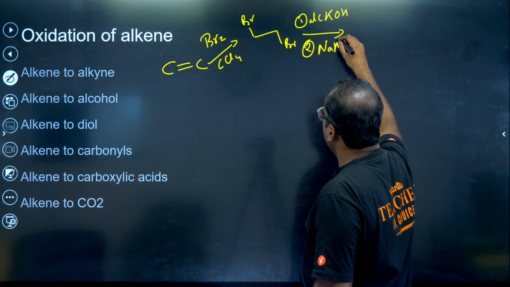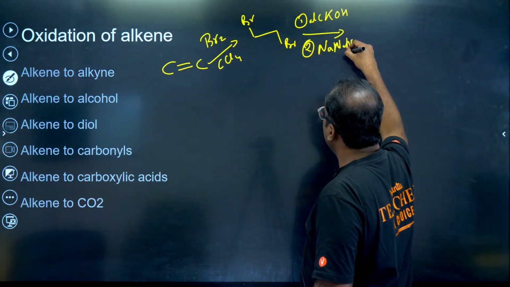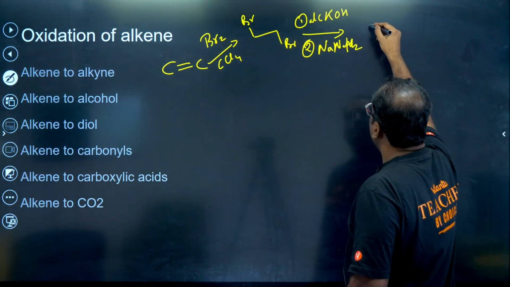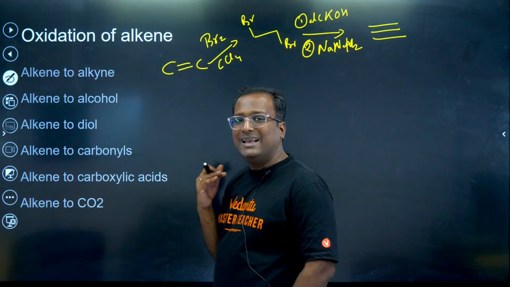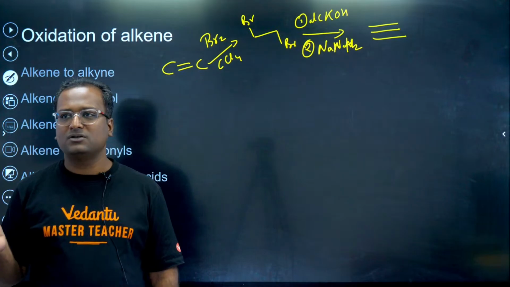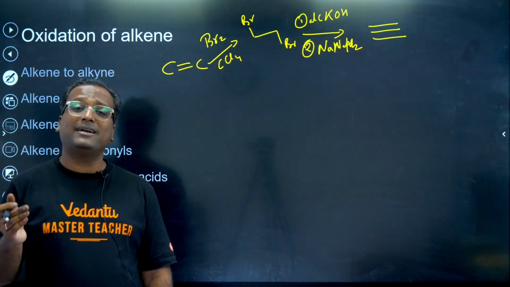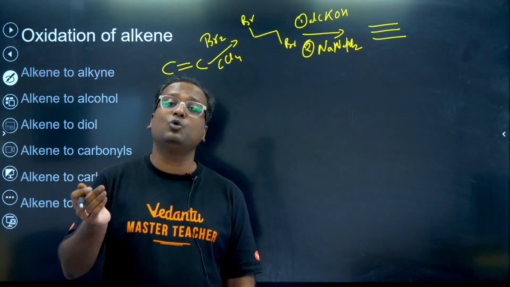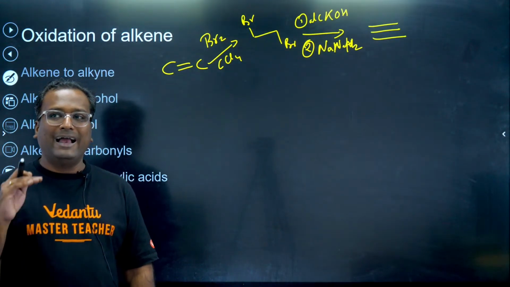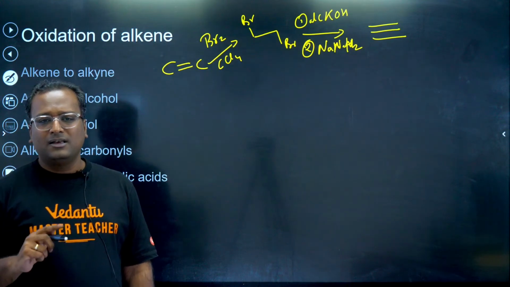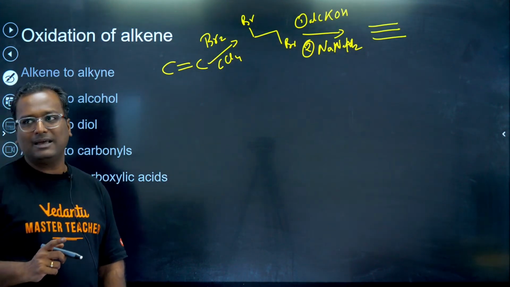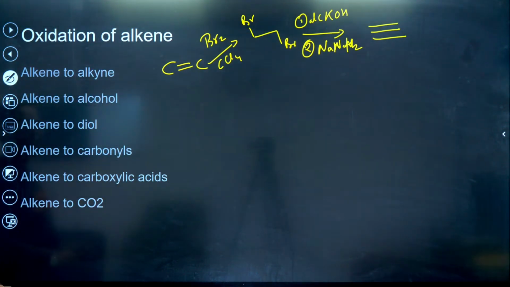That means we are removing 2 moles of HBr, and you will get your alkyne. So alkene to alkyne direct conversion is not possible. Lindlar catalyst is for addition on alkyne to get alkene. We follow indirect methods. So first important oxidation, alkene to alkyne.